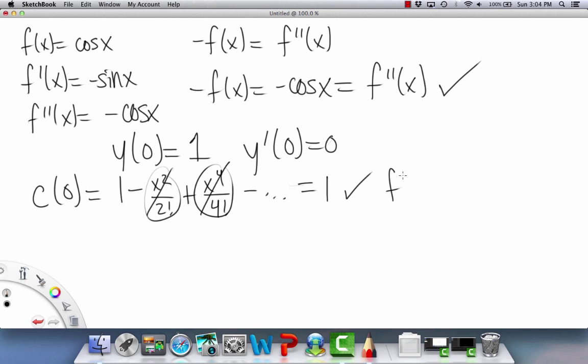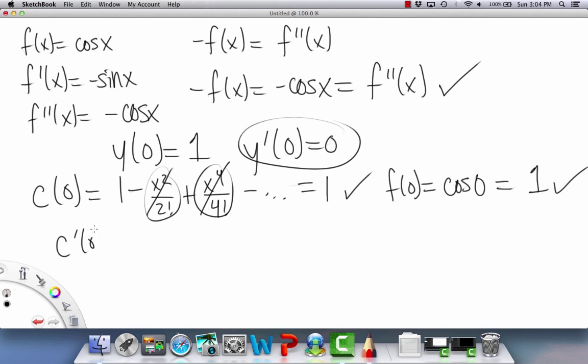And let's check f of 0. Then we have cosine 0, which equals positive 1. So that's good as well. And then the last part here is checking this one. So we have c prime of 0. And the terms there would look like negative x, because you just take the derivative of all the terms.